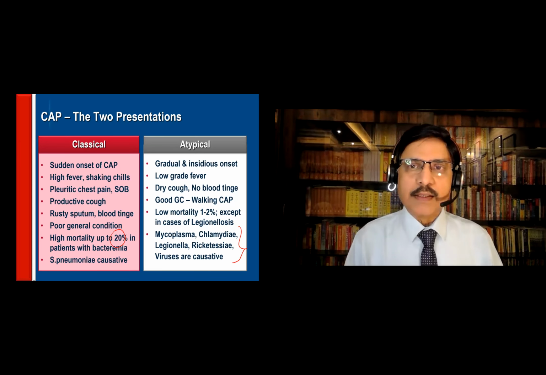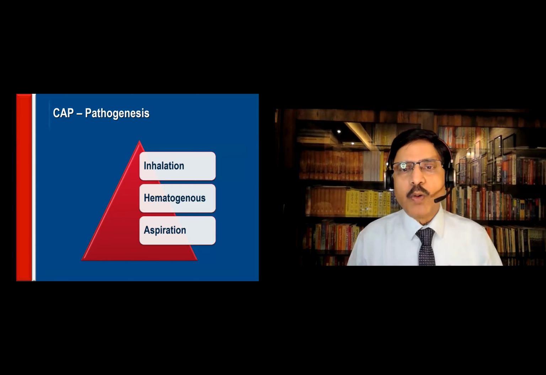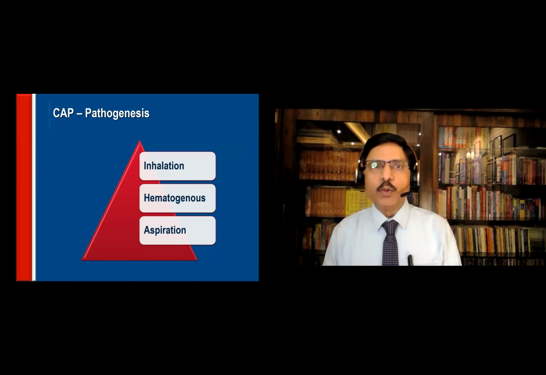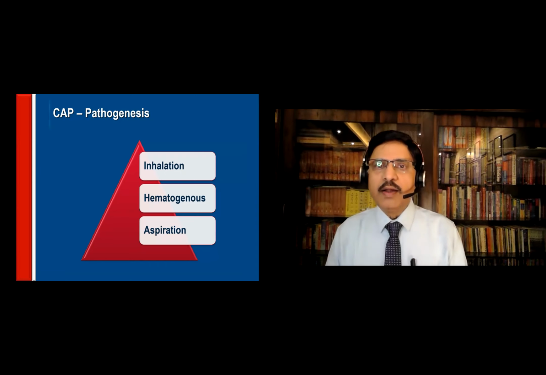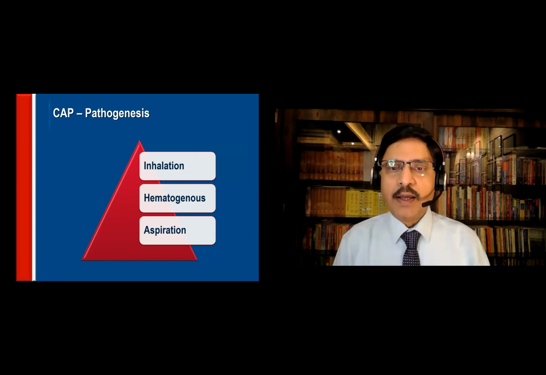So the classical type and the atypical type. How does it come? How does the infective agent get into the lungs? There are 3 routes by which it can find its way into the lungs. 1, inhalation. 2, hematogenous. 3, aspiration.